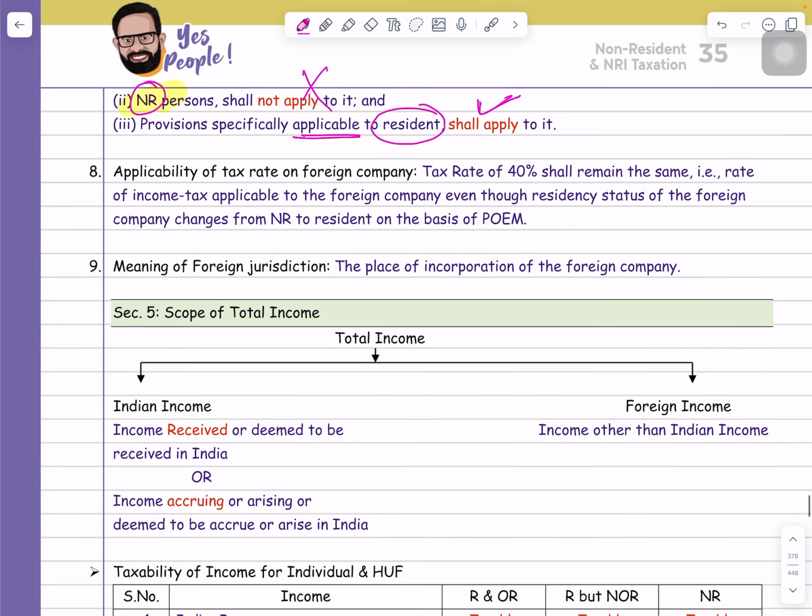Yes. Now one more point, guys. When that foreign company became resident in India, then whole world income is going to be taxable. But sir, what will be the tax rate? Will the tax rate be 30%? No. Here the tax rate will be 40% only, meaning that the foreign company is required to pay tax at the rate of 40%. You got my point or not? Yes. And here foreign jurisdiction means the place of incorporation. If the foreign company is incorporated in Singapore, then Singapore will be treated as the foreign jurisdiction. Done. So this is the completion of the residential status of the foreign company.